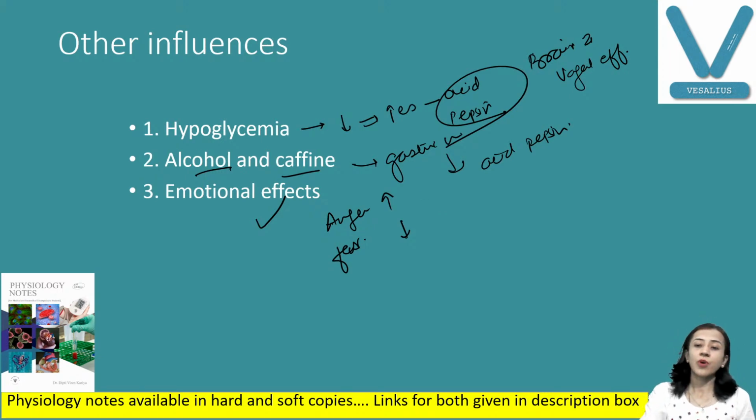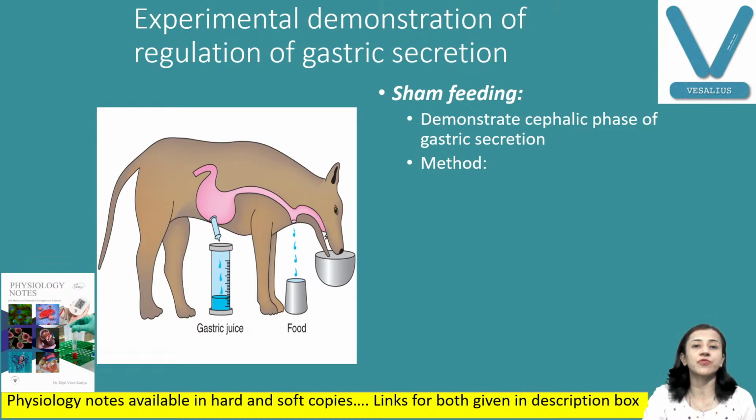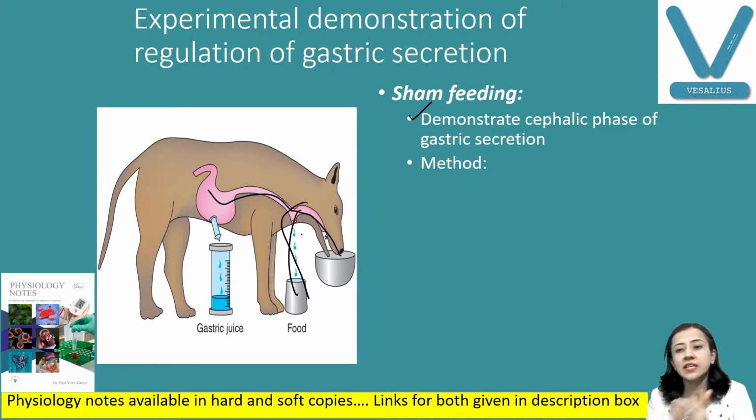Now a very important point comes here, that is the experimental demonstration of the regulation of gastric secretion. The first is sham feeding. By these experiments we find the different phases and how gastric acid secretion is regulated. Sham feeding means false feeding. We are feeding the animal, but this food will not enter the stomach; it is removed outside. So how is this experimental animal created? By this experiment, we can demonstrate the cephalic phase of gastric secretion.